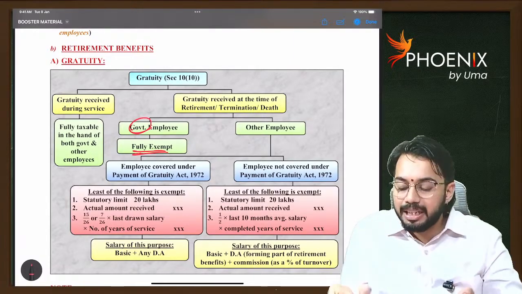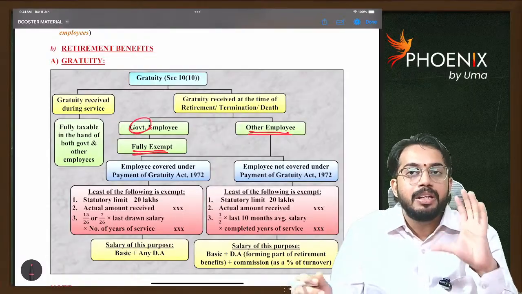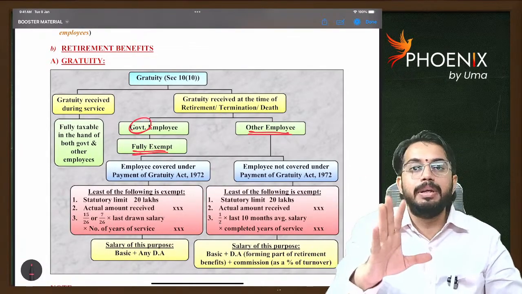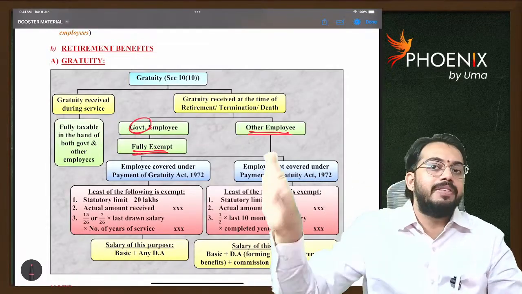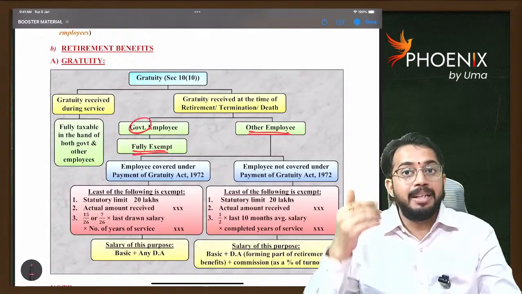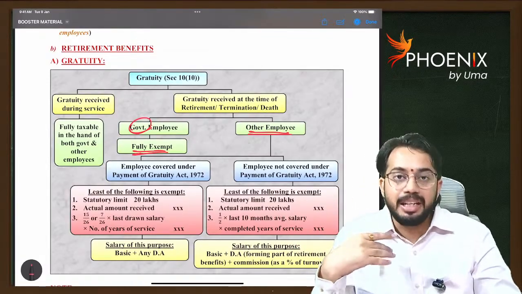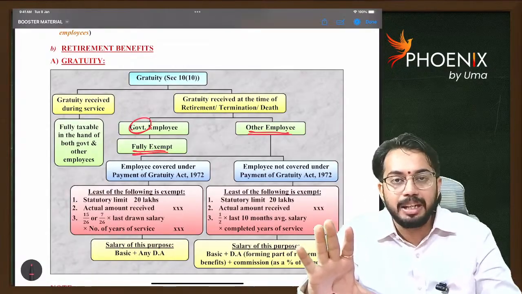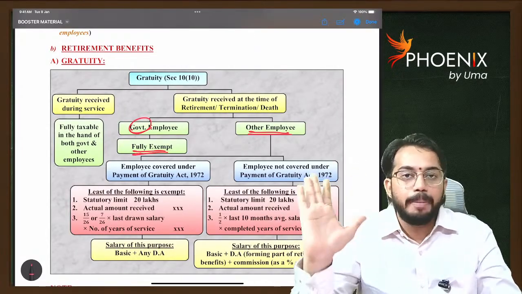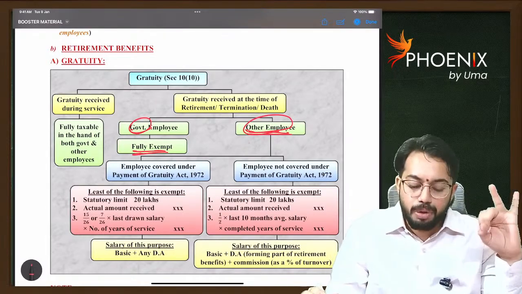If gratuity is received by other employees, then there are two cases. After retirement, gratuity received by a government employee is fully exempt, a non-government employee partly exempt. Total gratuity will not be exempt. So if gratuity is received by other employees, then two cases are there.